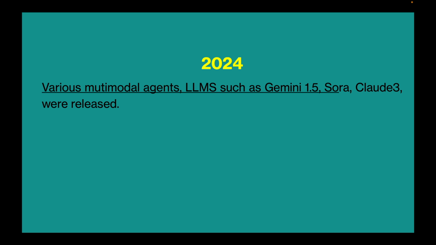In 2024, various multimodal agent LLMs such as Gemini 1.5, Sora, and Claude 3 were released. In this manner, generative AI has come a long way, from basic rule-based machines in the 60s to advanced creative AIs in the 2020s. It has become a powerful tool transforming how we work, create, and think about tasks. And this is just the beginning.